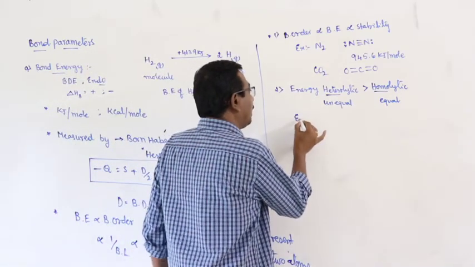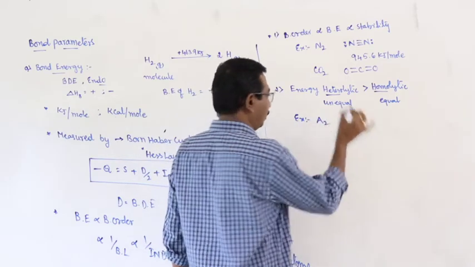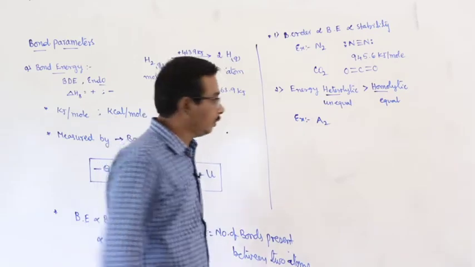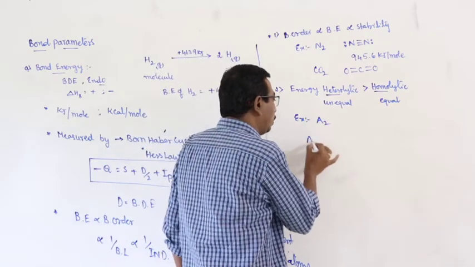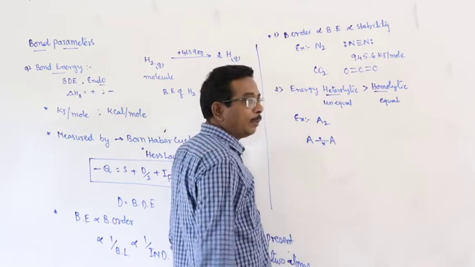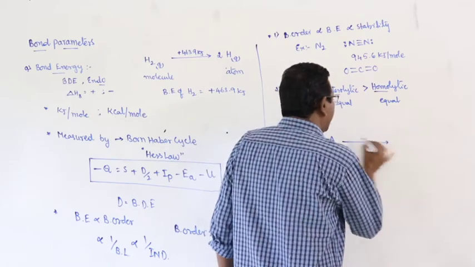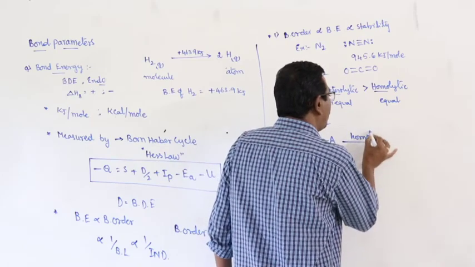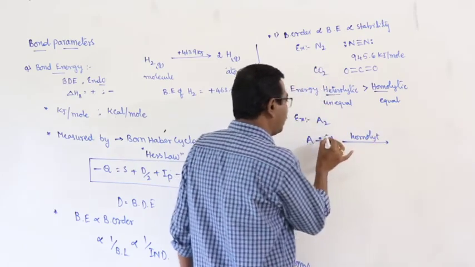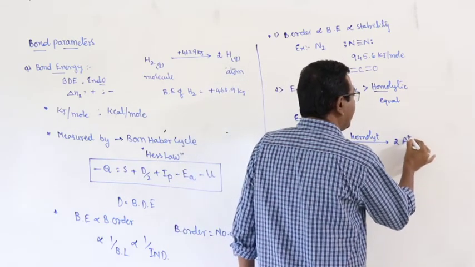Example, let us consider two types of molecules. One is A2. In this molecule, the two atoms are bonded through a covalent bond which contains a bond pair. Here it undergoes homolytic cleavage, then free radicals are obtained.